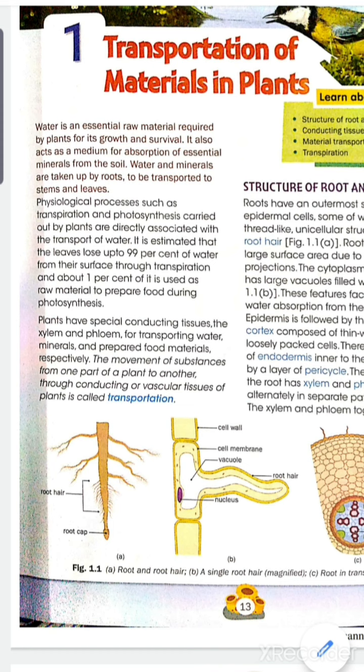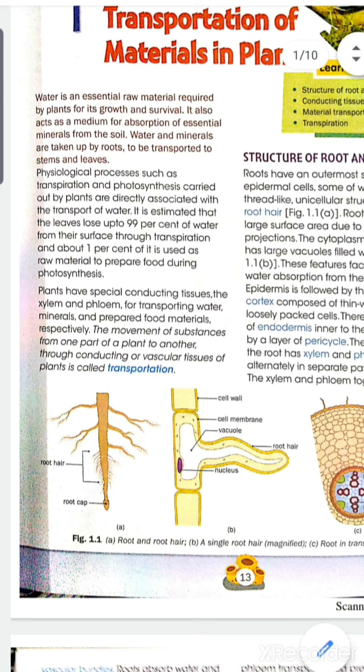It also acts as the medium of absorption for the minerals. Plants need minerals from the soil and also water for their growth and survival, and this water and these minerals, which are taken up by the roots, have to be transported to the stems and the leaves.